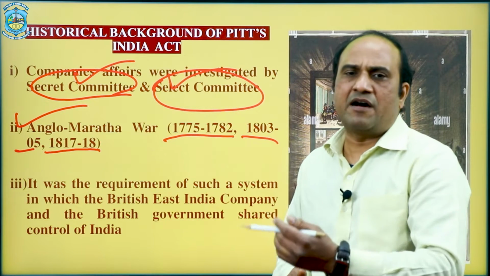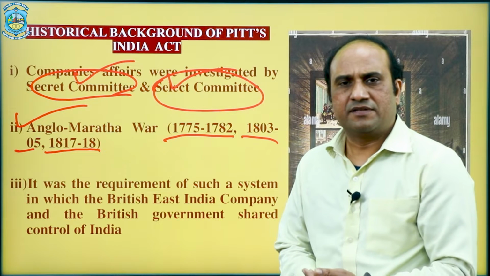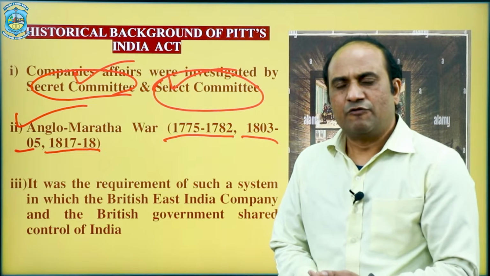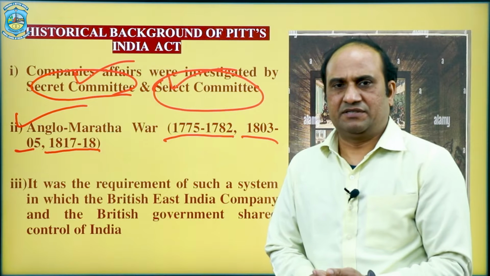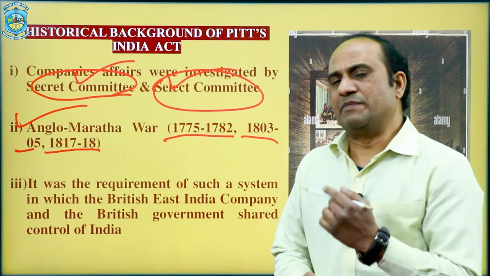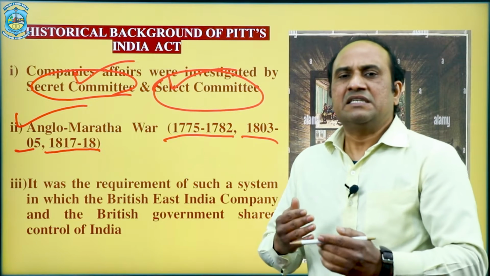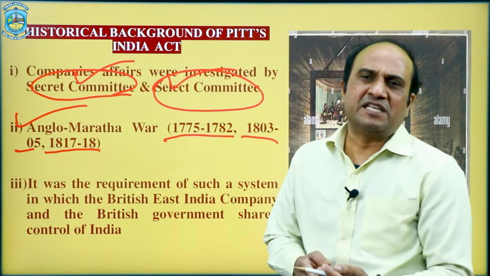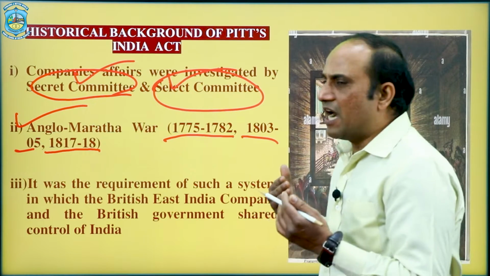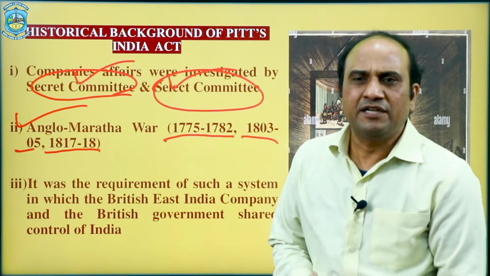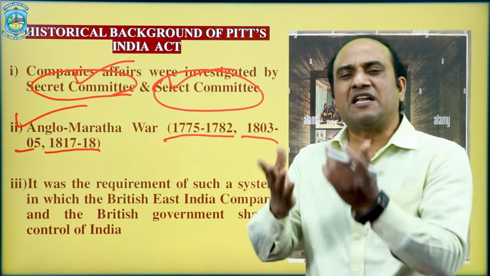They defeated the Marathas, but the British East India Company faced a financial crunch after these wars, and they were literally suffering from it, appealing to the British government to get some finance or a loan.